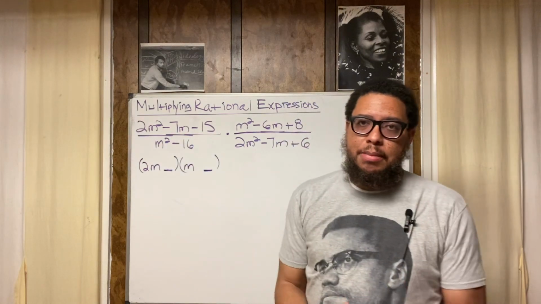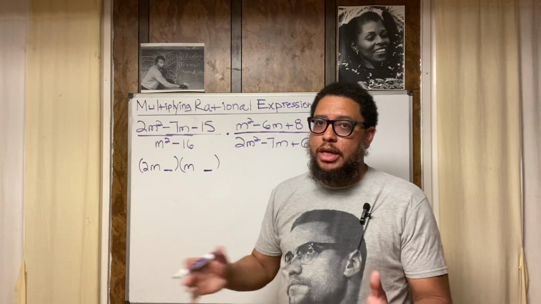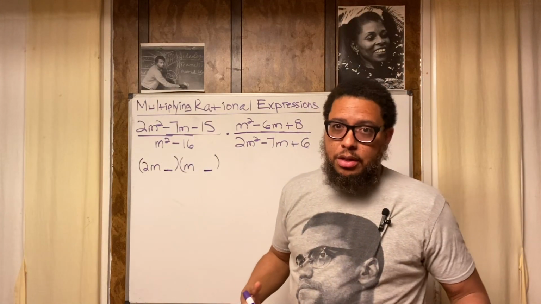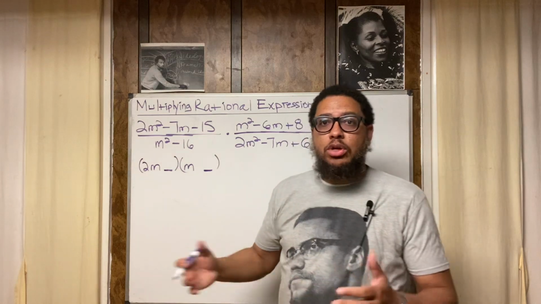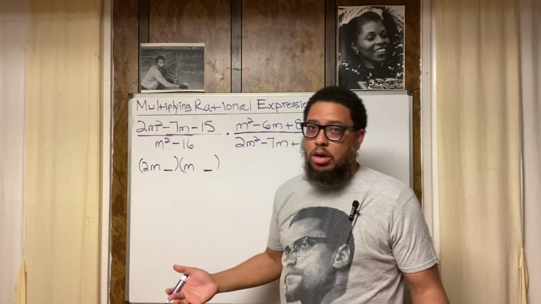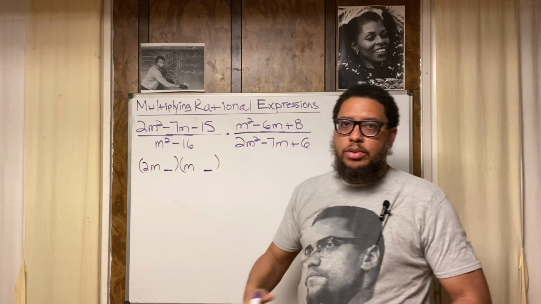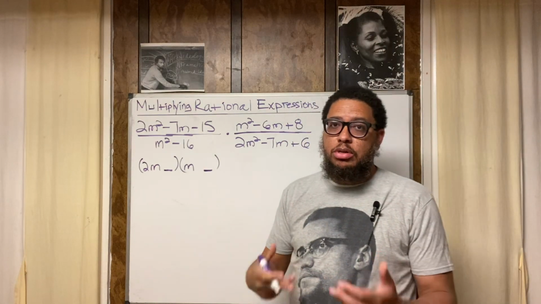So first you got to think about this. Now, like I said, there are a lot of ways to factor quadratic trinomials. We could use something I call the Malcolm X method. Got the Malcolm X t-shirt on. I'm not going to do all that right now because the video is going to get too long, right? Because I got to factor this and I got to factor this and I still got to factor that, right? So I ain't going to spend a whole lot of time. I'm going to use the trial and error method.